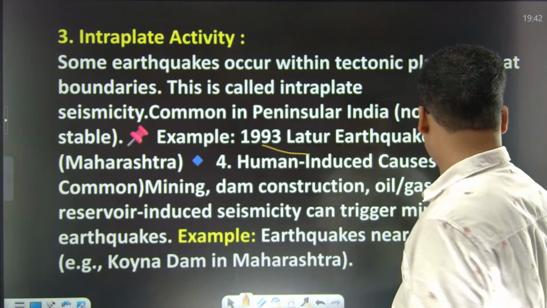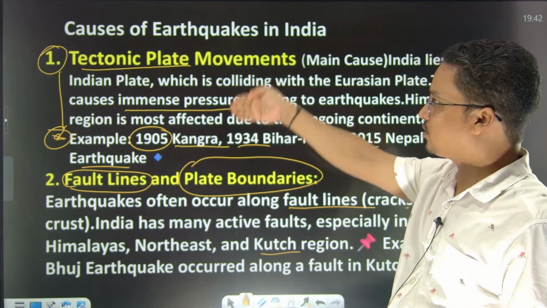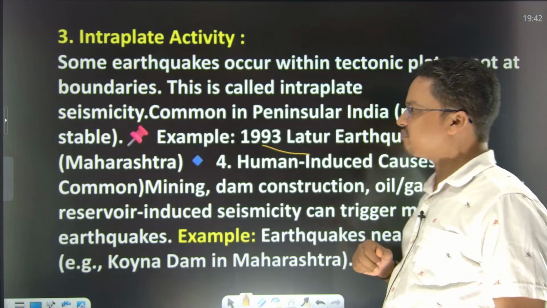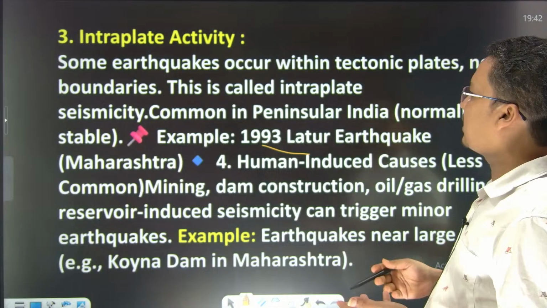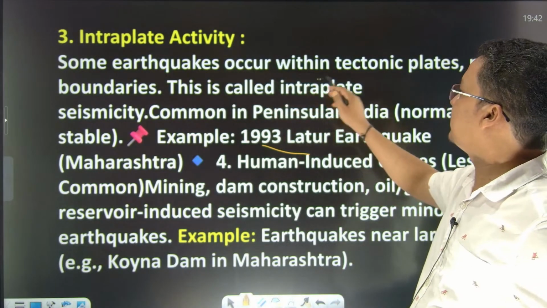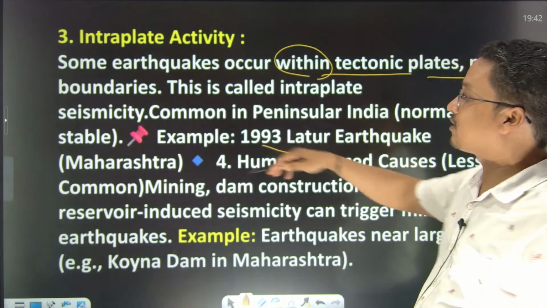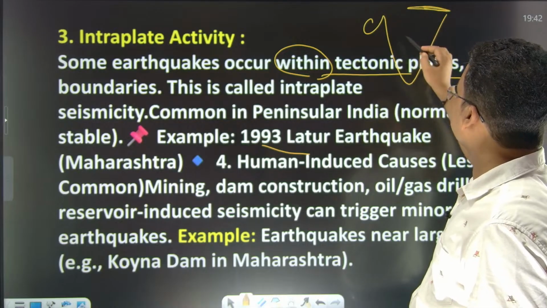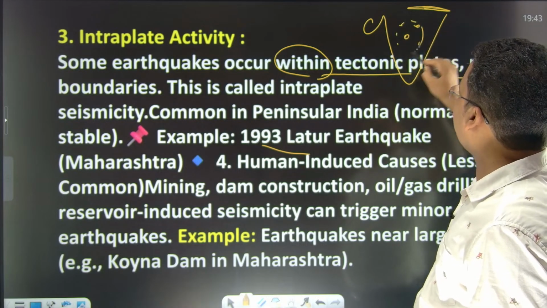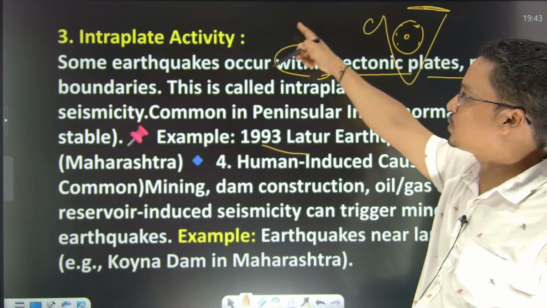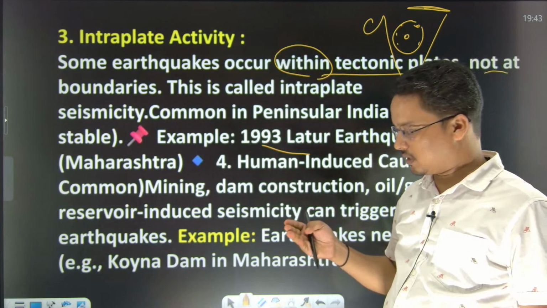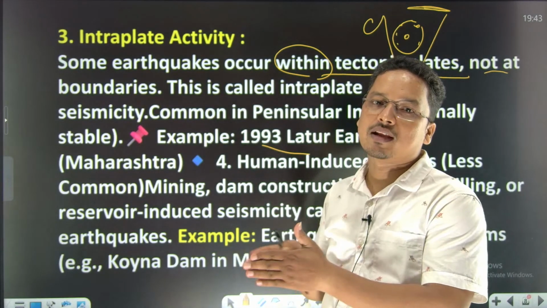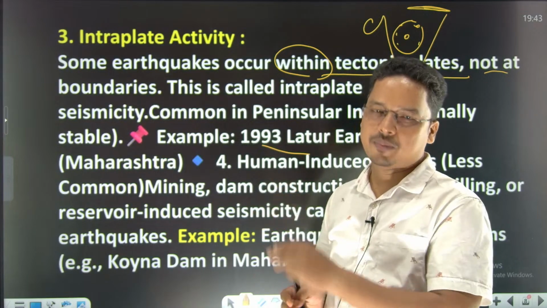Okay, we have gone through the first and the second point of the causes of earthquake. Now we are on the third point of the causes of earthquake. Here, plate tectonics ऐसे भी होता है. Some earthquakes occur within the plate, not at the margin. For example, let's say India is here. This is the margin of the plate in the Himalayan region. But अगर यहाँ पे earthquake हो गया, earthquake does not always happen on the margin of the plate. Margin of plate is what? Either it could be a divergent boundary, or a convergent boundary, or a transform boundary. तीनों, three boundaries, three margins.